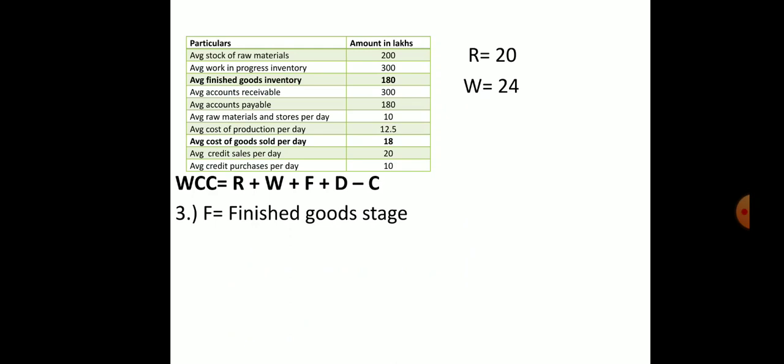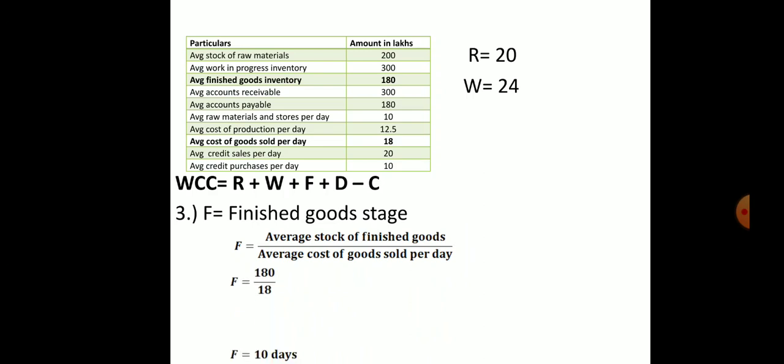Next we have F. F is finished goods. From producing the product into finished goods, how many days will it take? The formula is average stock of finished goods divided by average cost of goods sold per day. They have already given 180 divided by 18, so it will take 10 days. For converting work in progress to finished goods, it will take 10 days to complete that product.